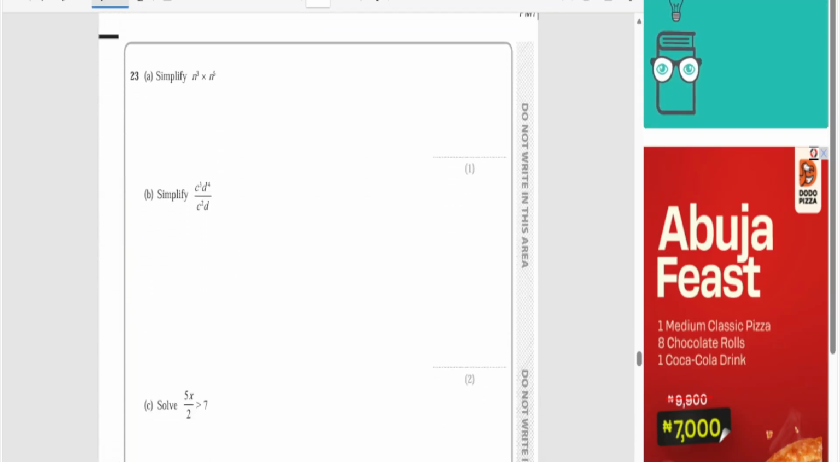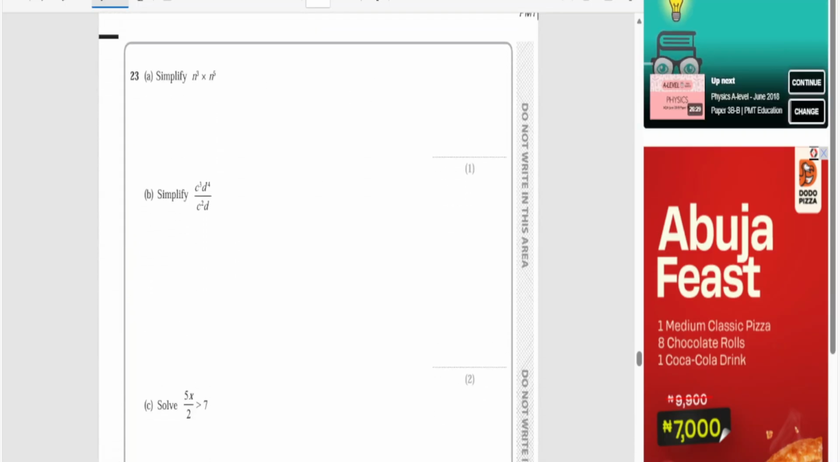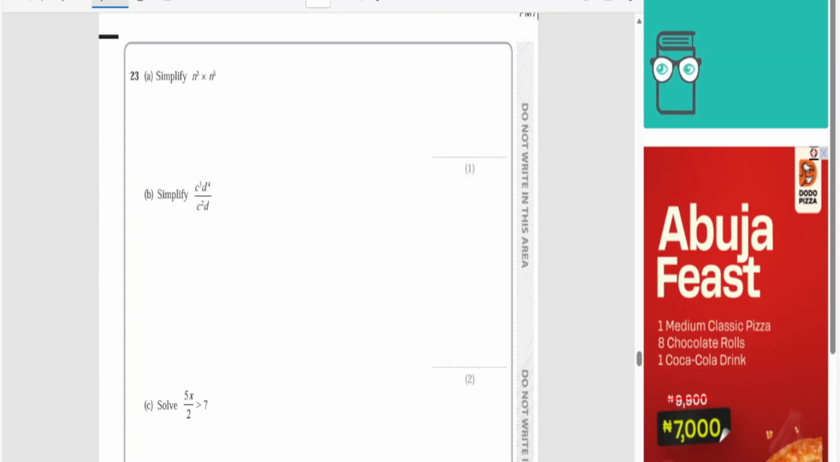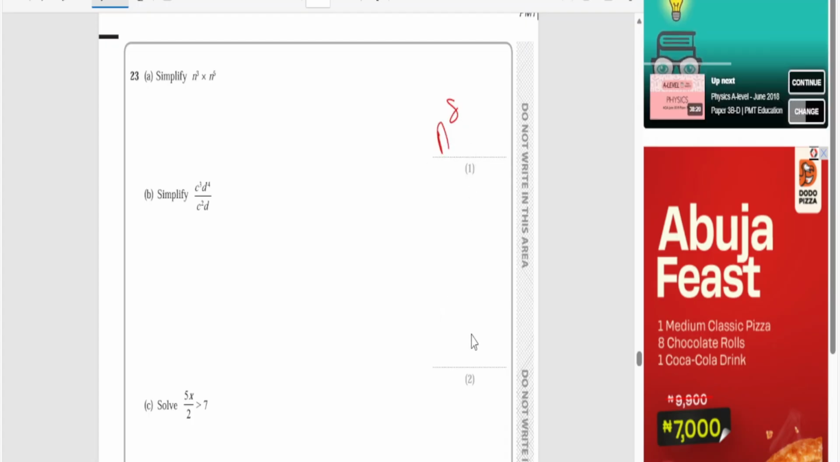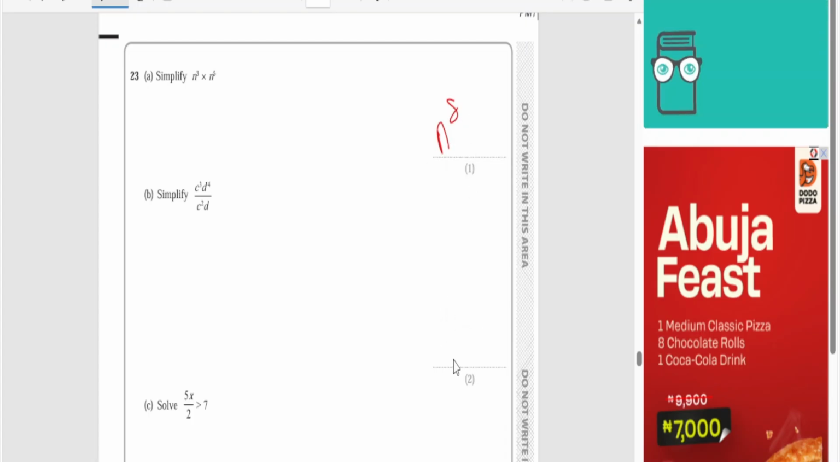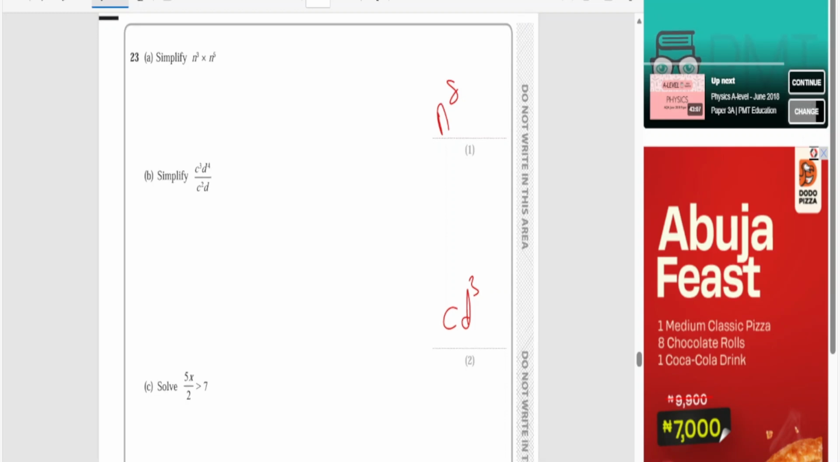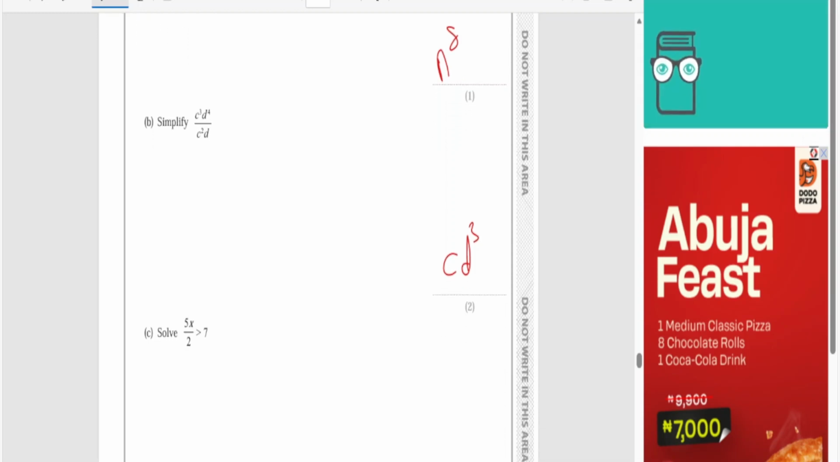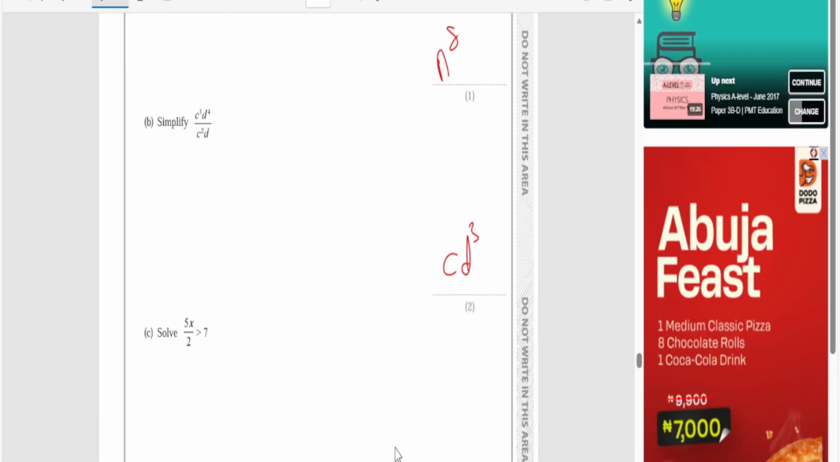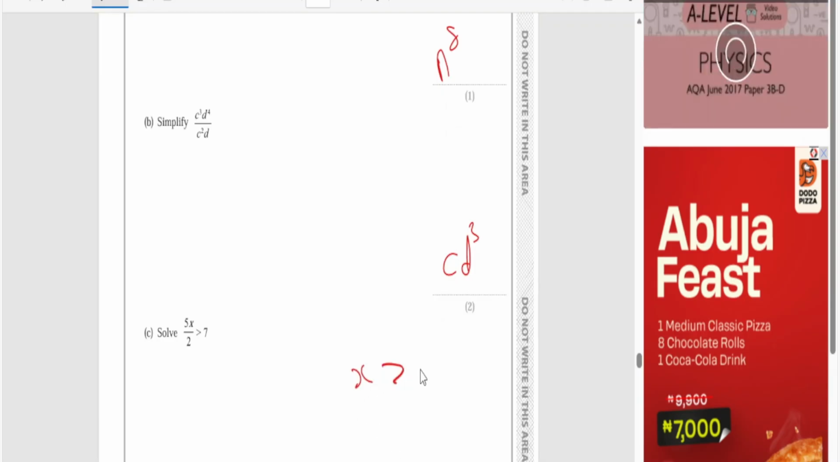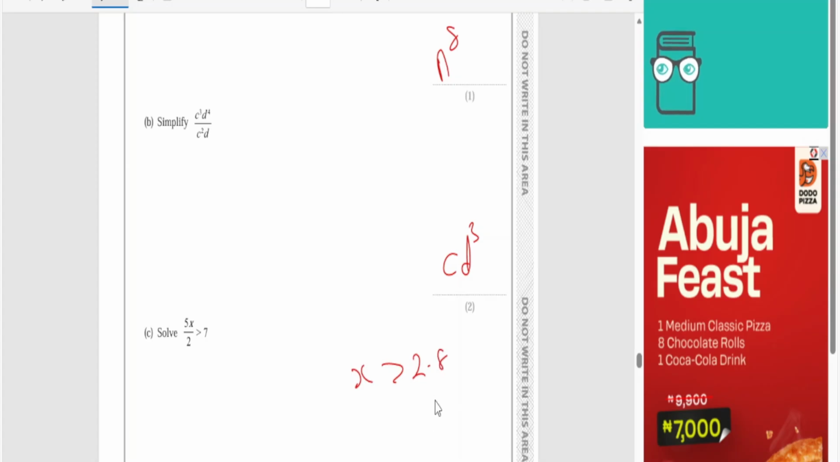23A, B, C. N to the power of 8. N to the power of 8, and B, C, D cubed. And C, X is greater than 2.8. X is greater than 2.8. Okay, mark all of them.